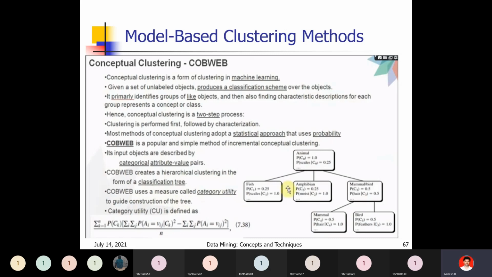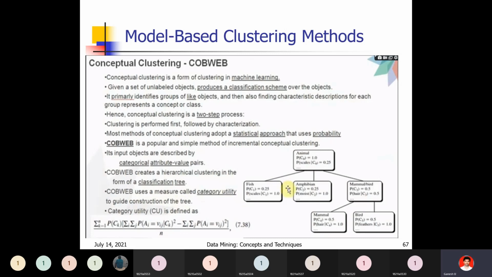Take animal, which is divided into three types: fish, amphibian, and mammal/bird. Mammal and bird are again divided, with mammals in one category and birds in another. Based on the characteristics, we are dividing the data into different clusters.